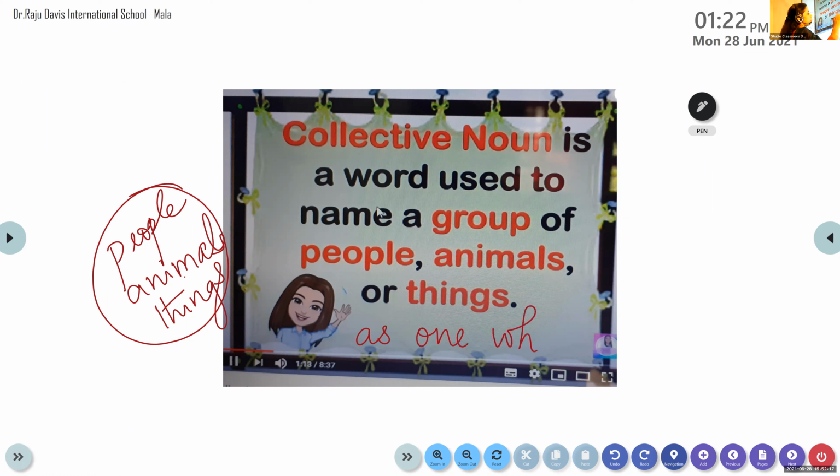Taken as one whole. So this is very, very important. Only if it's in a group, we can call them a collective noun. Is that clear?